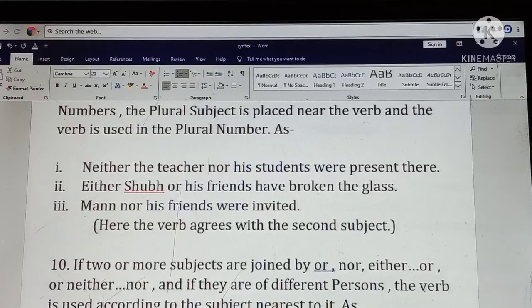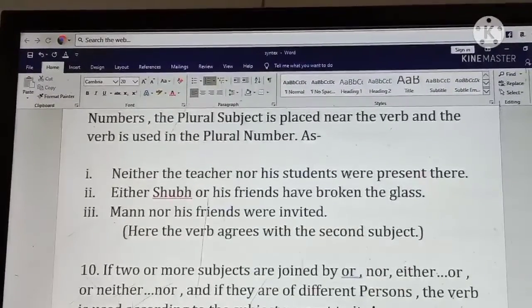...nor his students were present here. Here the verb agrees with the helping verb were. We will use the verb according to the second subject. The verb agrees here according to the second subject.